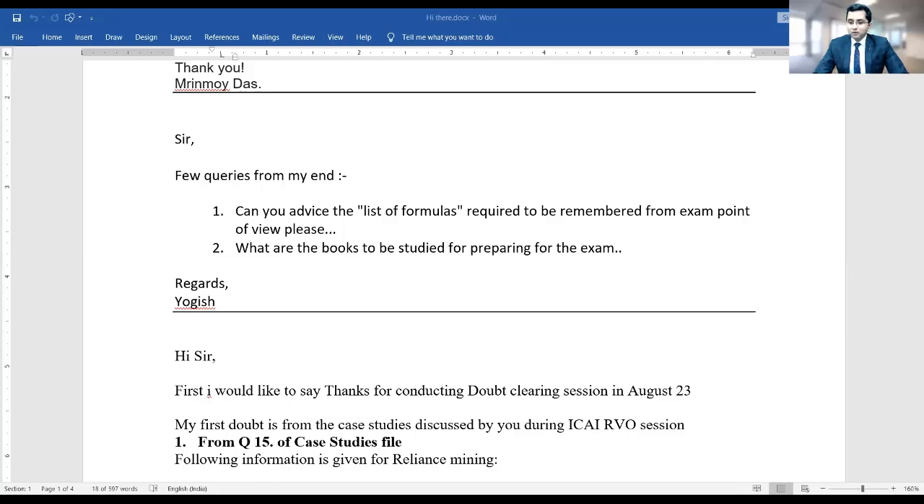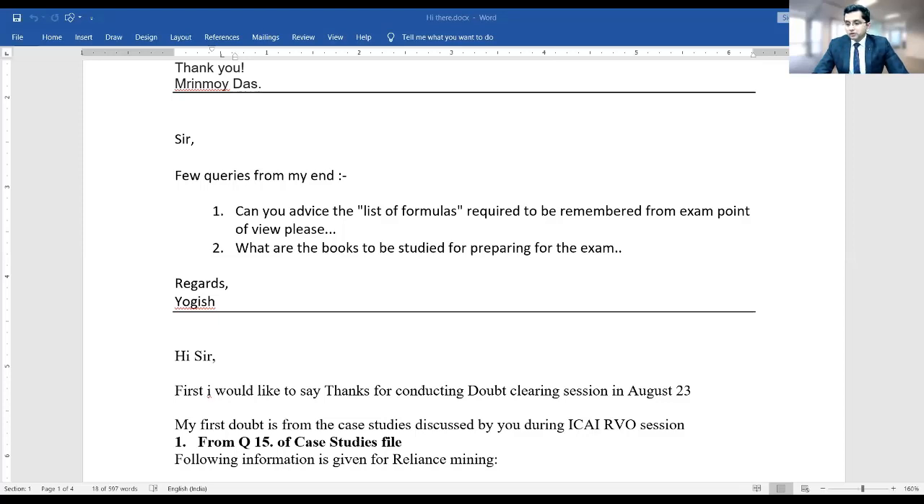So too many files are open at my end. I need to just check it. Okay, this is, no, not this one, not this one. Wait a minute, sir. I'll tell you the list of formulas, and in fact, I'll try to share those formulas also with you.